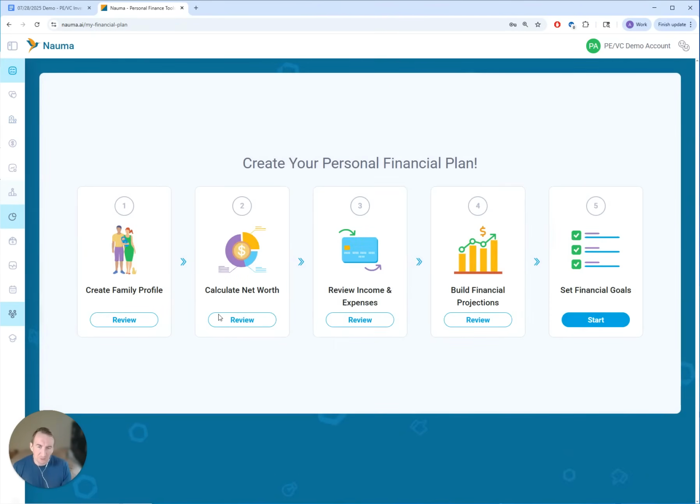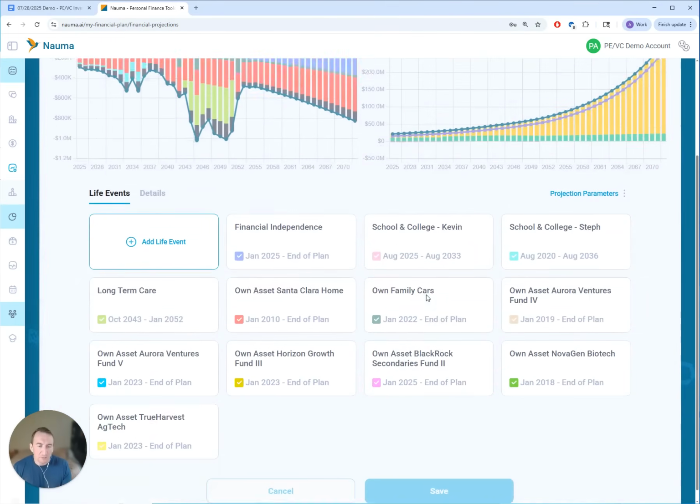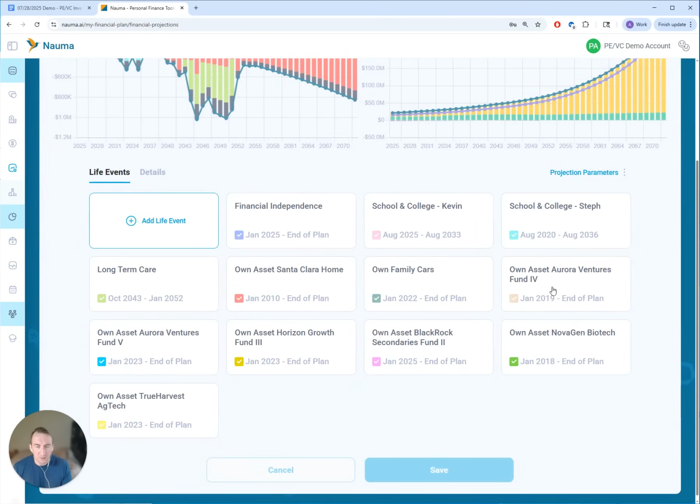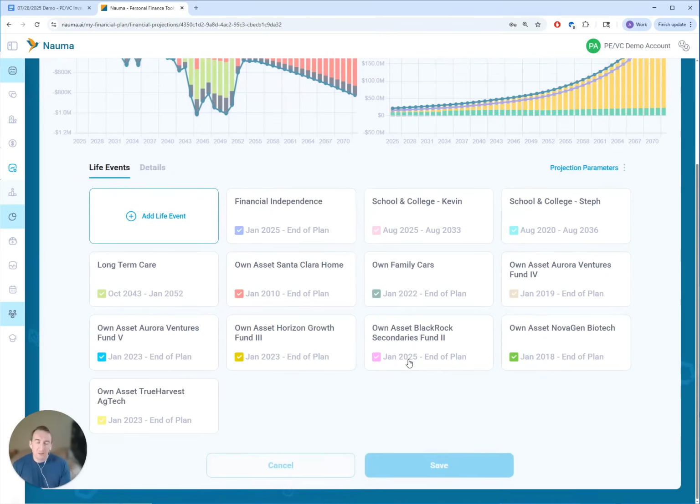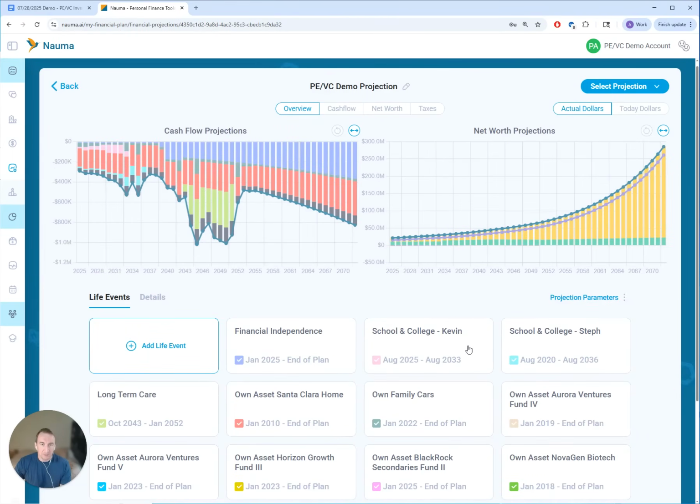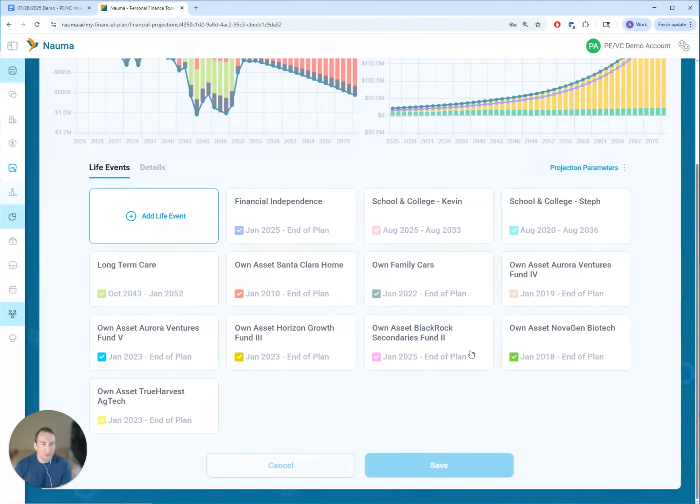So the next thing we do, once we finish adding these assets, is go into the financial projection, and you'll see that for each asset, a separate life event was created here. So right now it's stored separately. In order to simplify management, we are going to combine all these private and venture capital investments into one life event. It's a personal preference. Different people may have different ideas how they want to do that, but let's first do that.